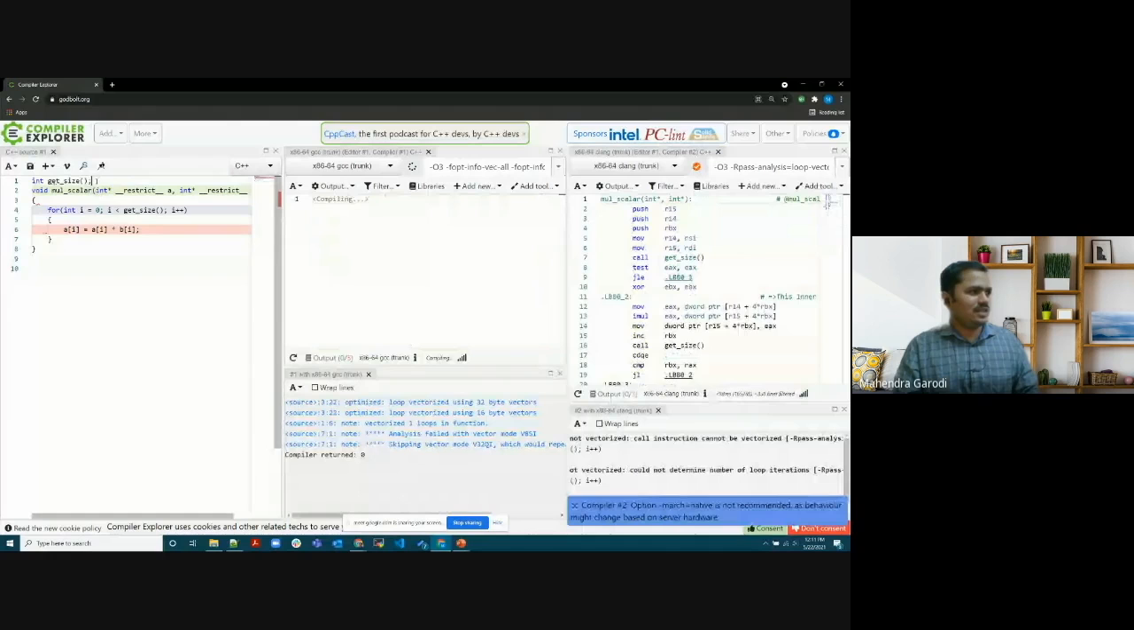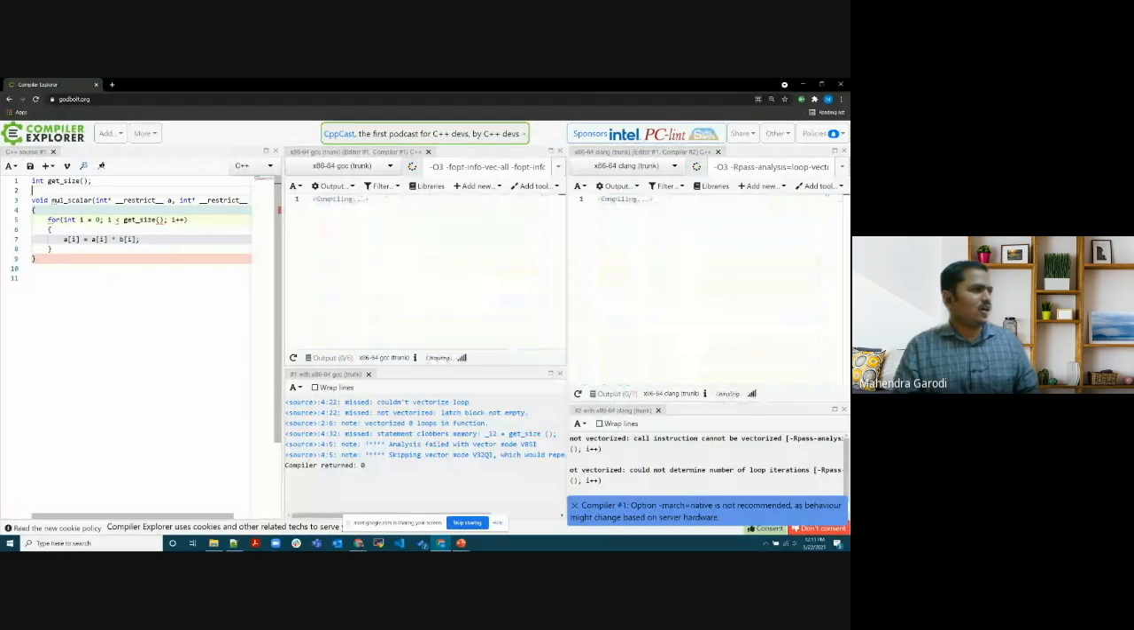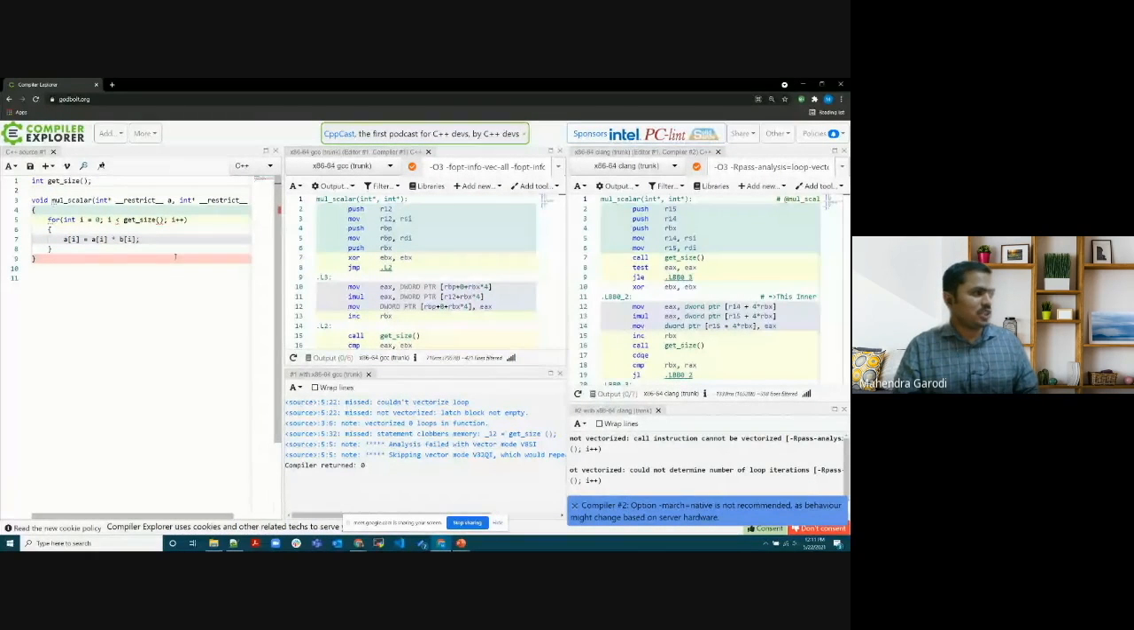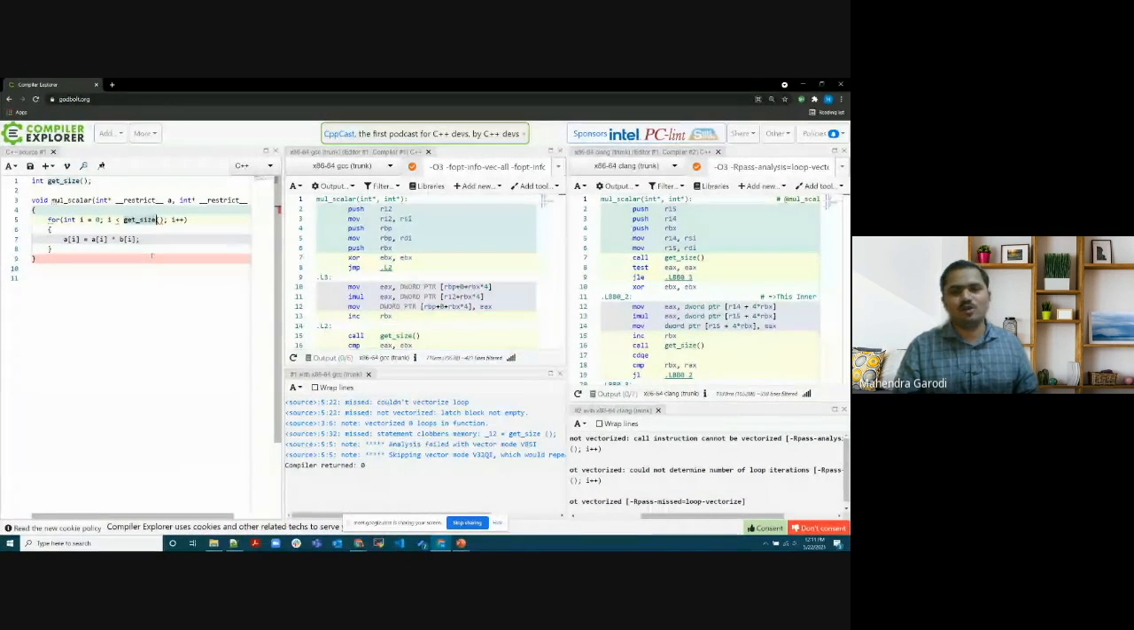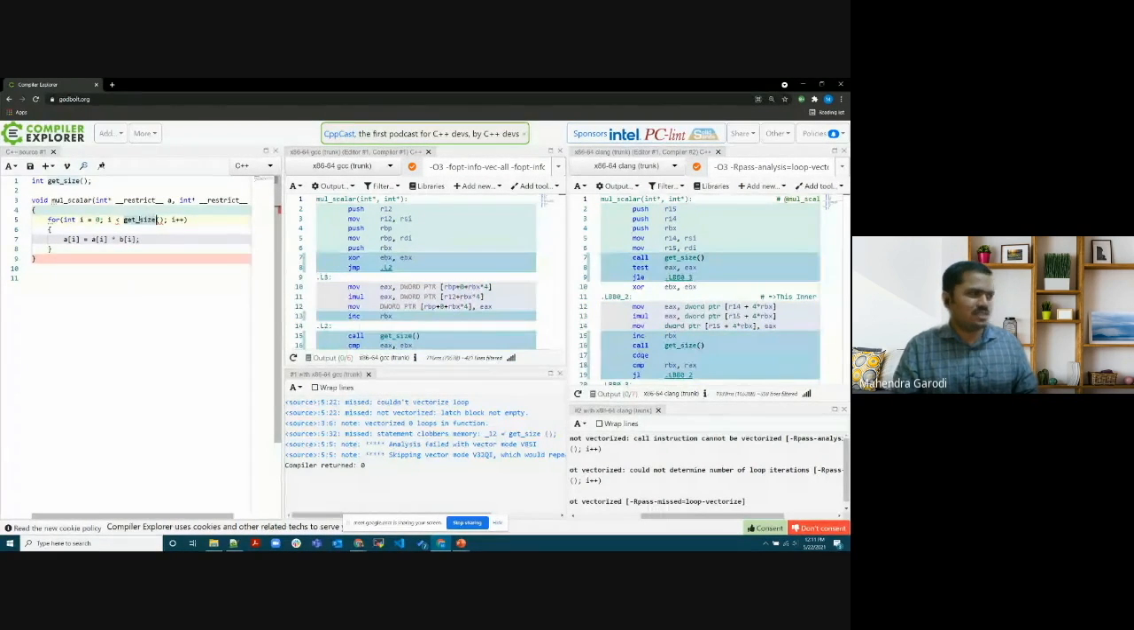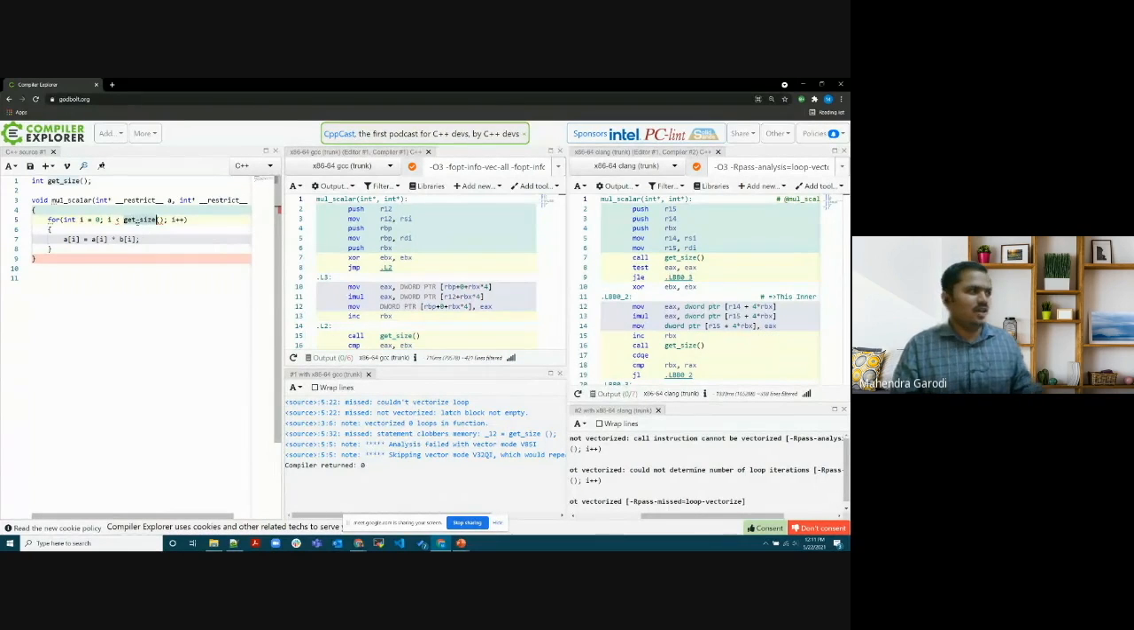So let's talk about this example now. Here, if you see, there is a very simple function, get size. It's a global function, and the compiler doesn't know what is happening in get size. So when the loop is getting executed and it calls get size in the condition i less than get size, it doesn't know whether the size is increased or not. It can't figure it out. So it says, missed, couldn't vectorize the loop. Very simple example, and we might encounter it on a day-to-day basis.